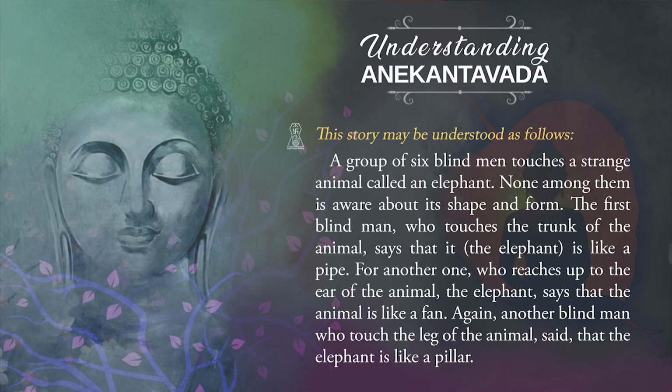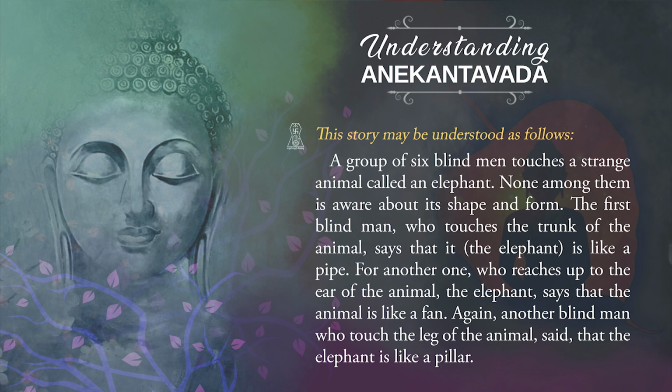Now, the story may be understood as follows. A group of 6 blind men touches a strange animal which is called an elephant. Because they are blind, they cannot see the elephant. They can only touch it. None among them is aware of the shape of that particular animal, that is, the elephant.